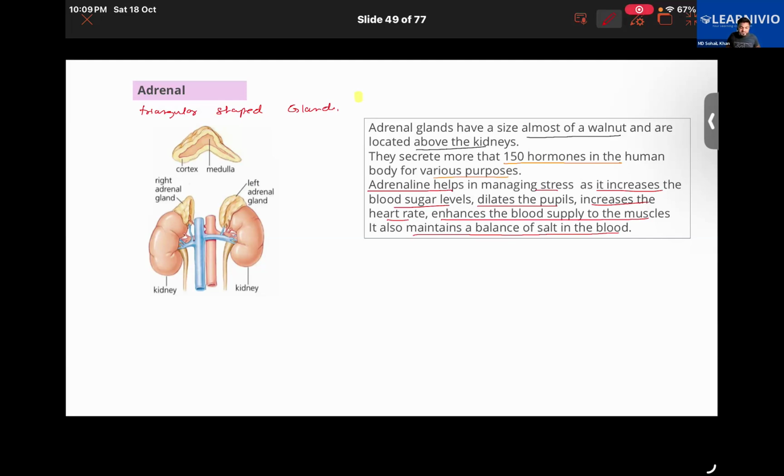Some of the functions I will explain here. For example, it increases the heart rate and the blood sugar level. It dilates the pupil. What does dilation of the pupil mean here? You understand pupil, no? Yes, sir. The pupil is part of the human eye. Getting it? If I were to draw the structure over here,